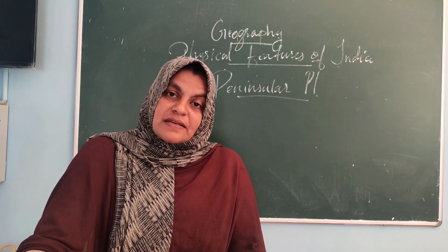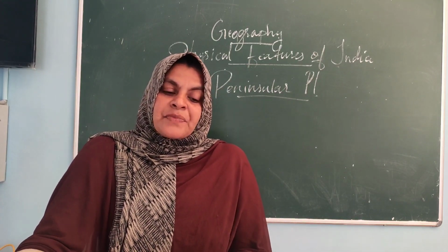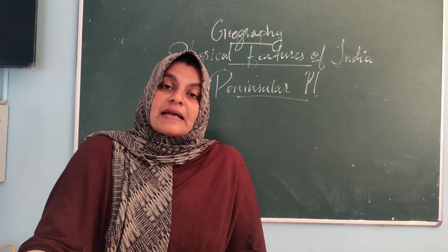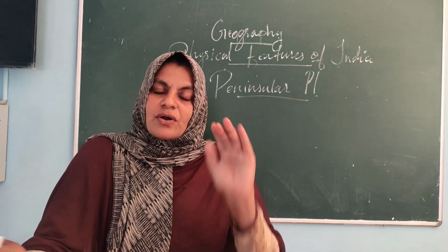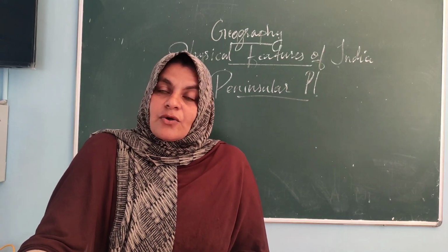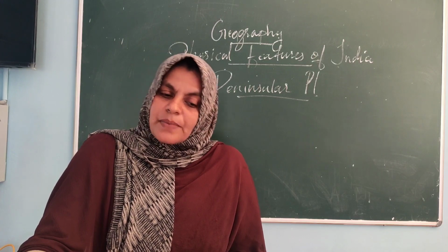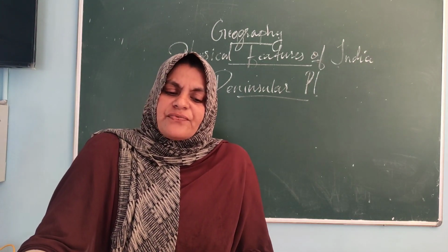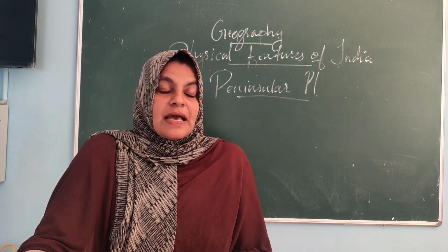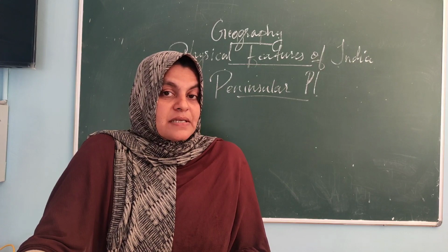First we discussed Gondwana land, that it formed because of the breaking and drifting. The peninsular plateau was formed because of the split of Gondwana land, with drifting and so on. So it is a part of the oldest land mass. Peninsular plateau is part of the oldest land mass.